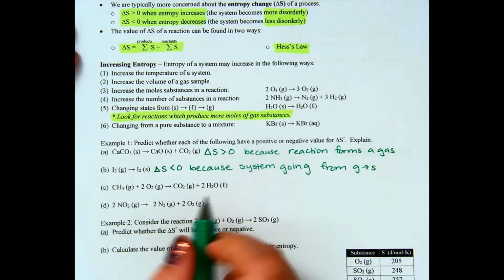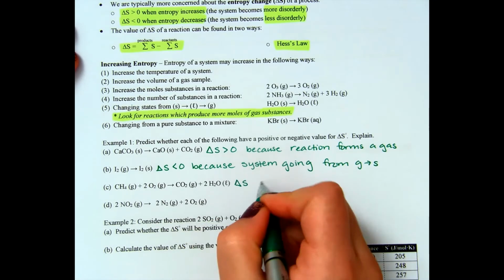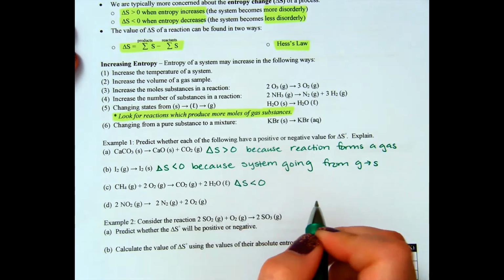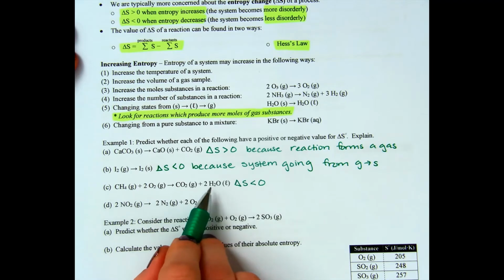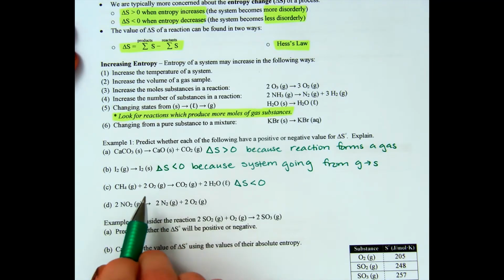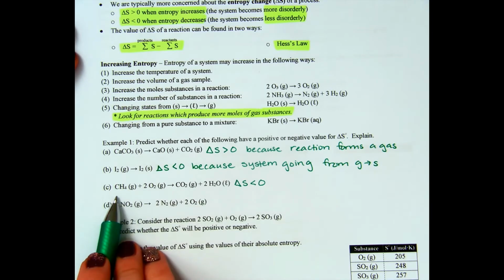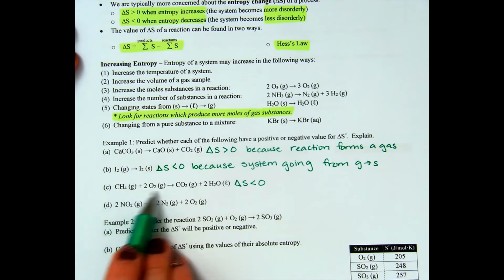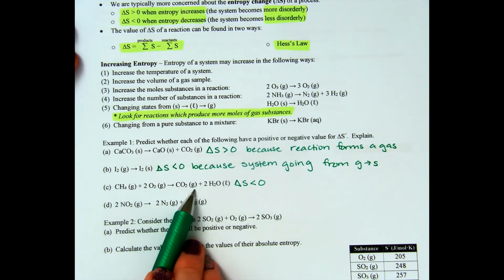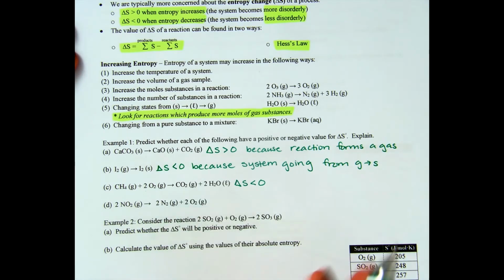Okay, part C, delta S is going to be less than 0. And that's because if you look at the products, there are fewer moles than in the reactants, right? The products have fewer moles of gas than the reactants. So if we look at the reactants, we have 1, 2, 3 moles of gas. In the products, we have 1 mole of gas. This is a liquid. It doesn't count.